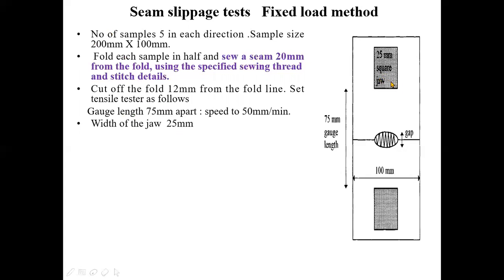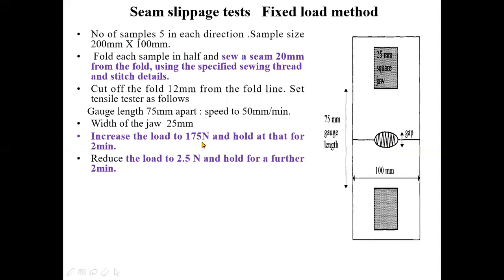So this is the width of the jaw. That means you can say the grab test procedure is followed. And you know in the grab test, the width of the jaw is always less than the width of the fabric. So this is the width of the fabric, and this is the width of the jaw. You can see very easily that the width of the fabric is higher than that of the jaw. Because of the application of the load, this is the seam line, and the seam opens by this amount, and this we have to measure.